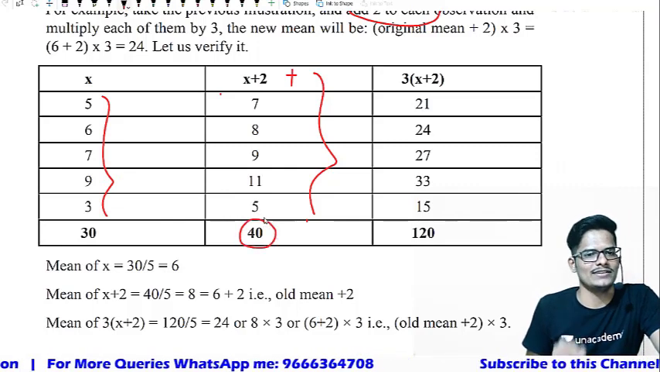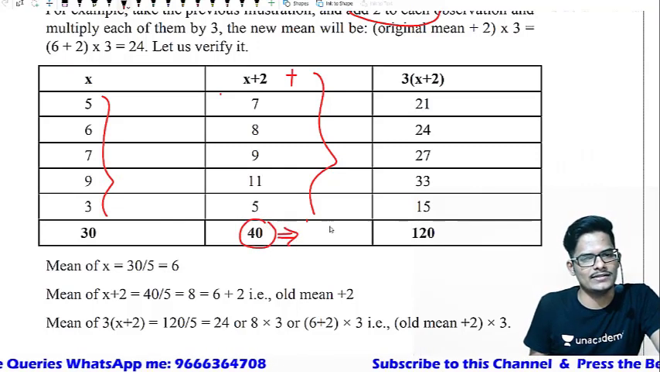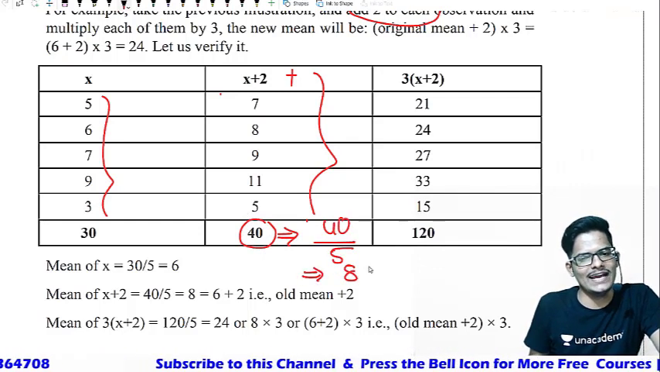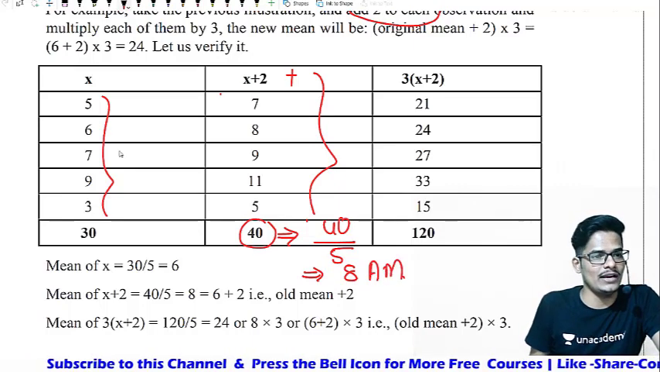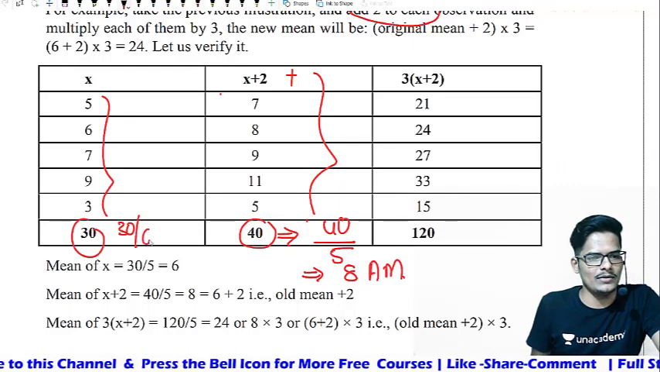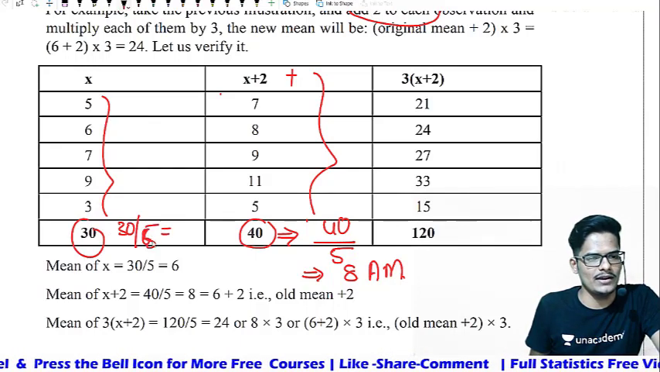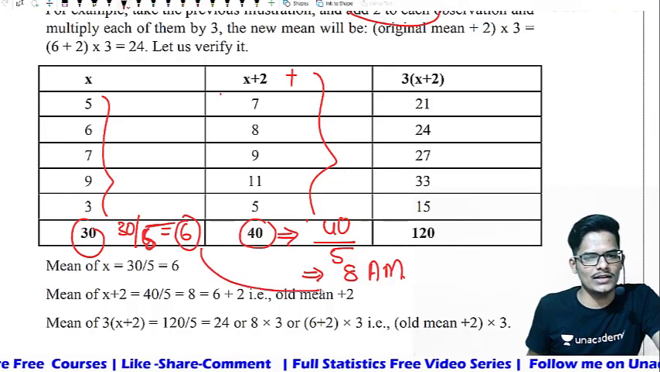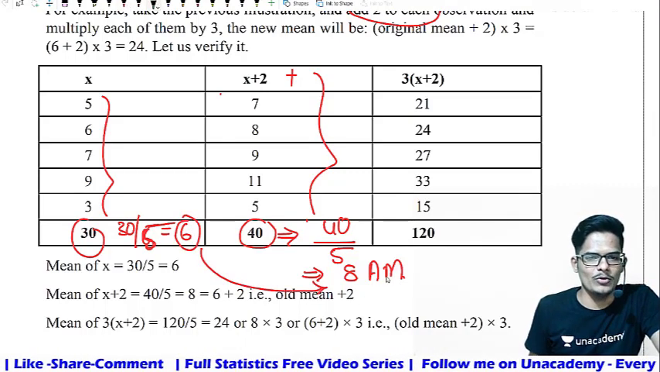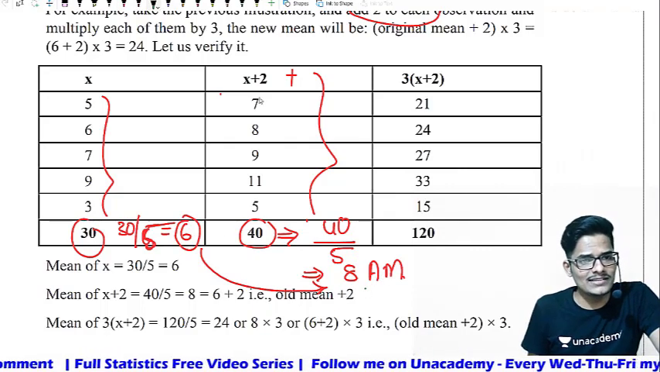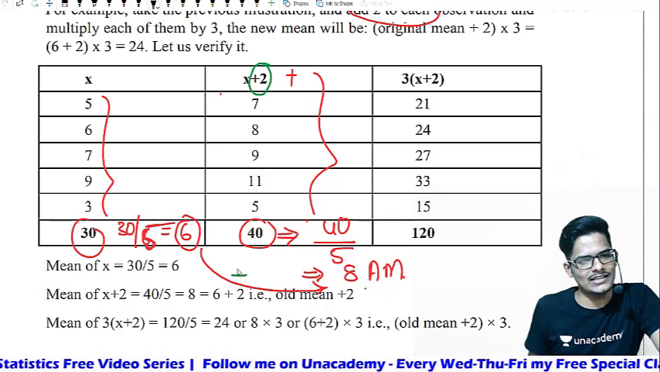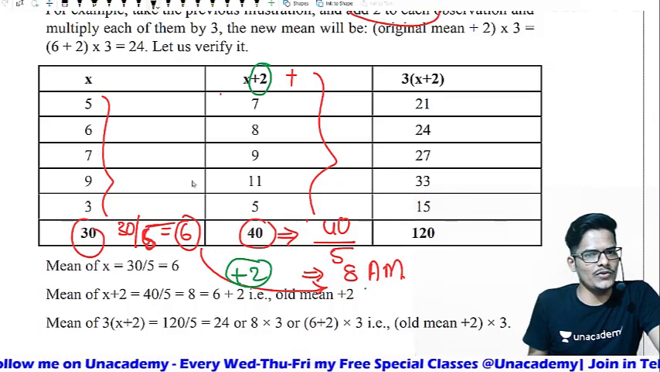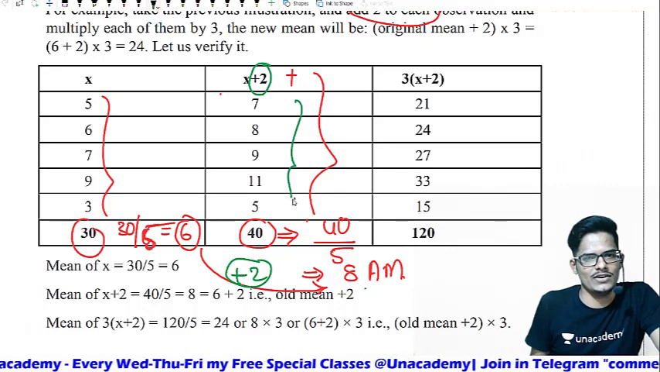You got a total of 40. Now try to identify the mean for this. Total divided by the number of observations, 5, is equal to 8, the arithmetic mean. What is the actual arithmetic mean? 30 divided by 5 observations, which is equal to 6. So 6 is the old arithmetic mean. What is the new arithmetic mean? 8 is the new arithmetic mean. That means you added 2, then the arithmetic mean also changed by 2.